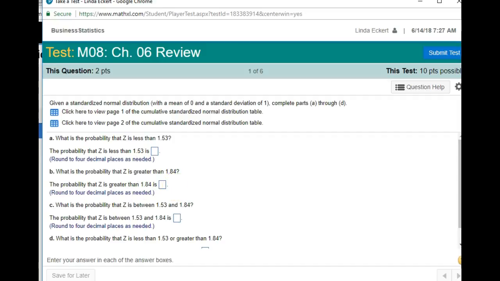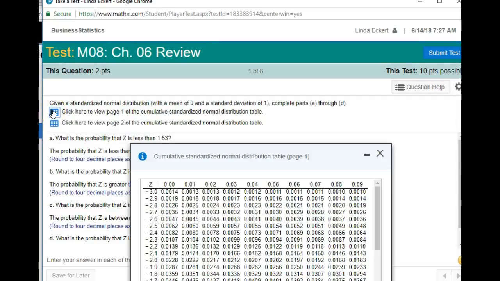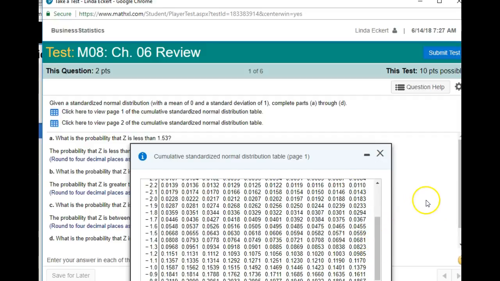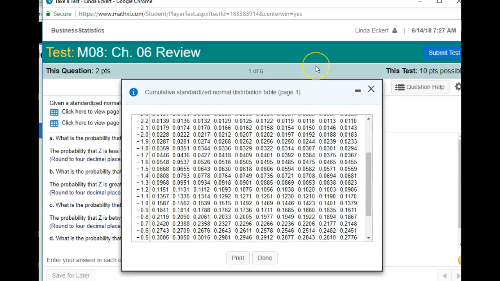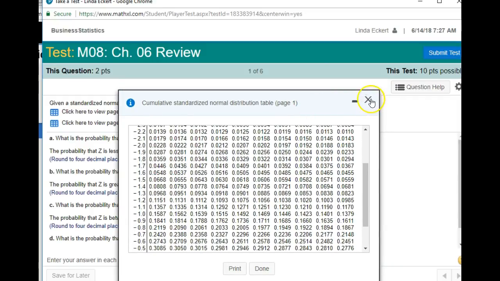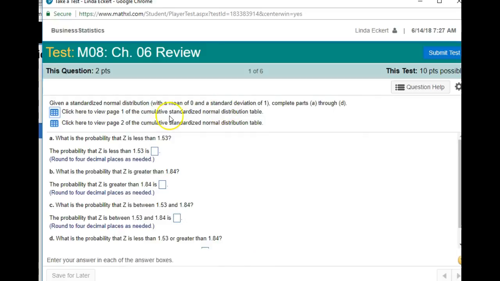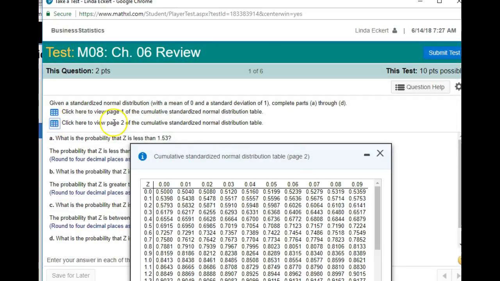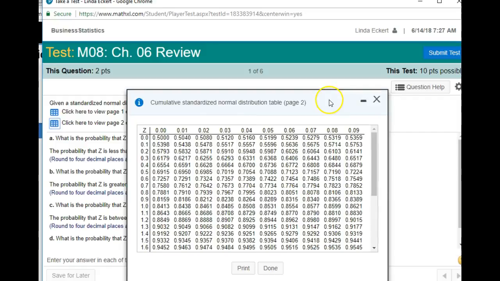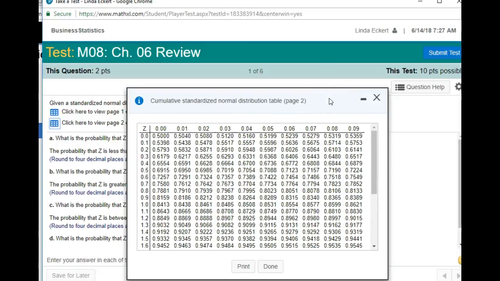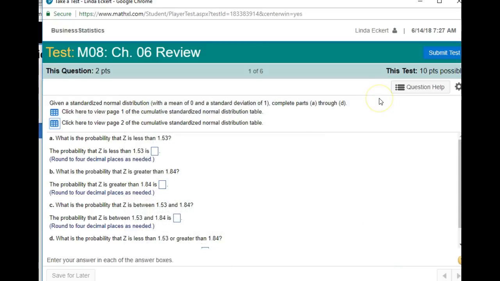Now remember, if you have this icon, you can look at this and copy it. This one says you can't copy. Some of them you can. This is just giving you the normal distributions that you can go into and look for. This is just for review only. If this were data, you could copy that over to Excel or to StatCrunch.